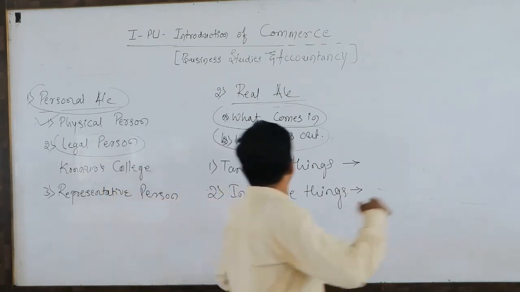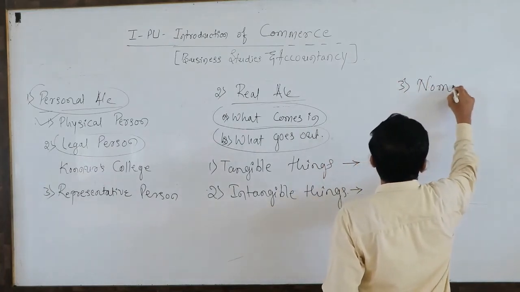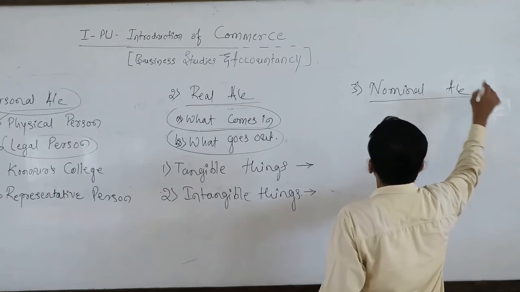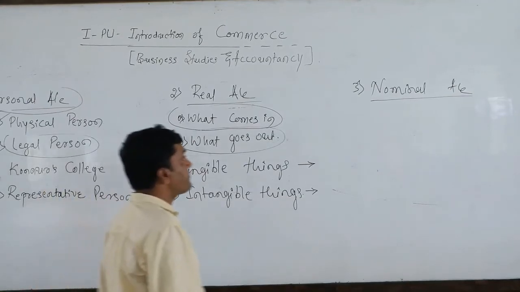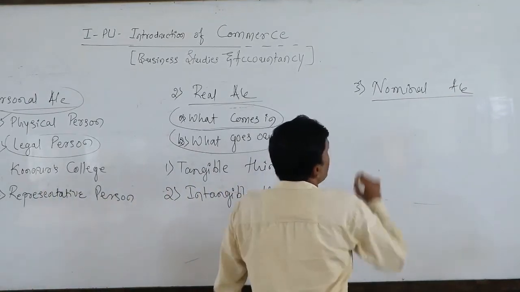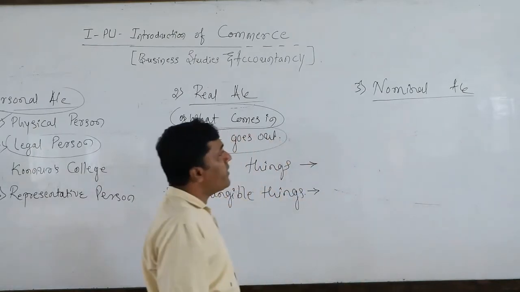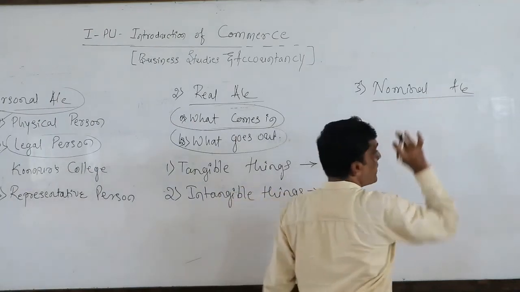The third one is nominal account. So here I am going to classify this nominal account like this. Nominal account, as I have already discussed: what we don't know at present, we can say as nominal.